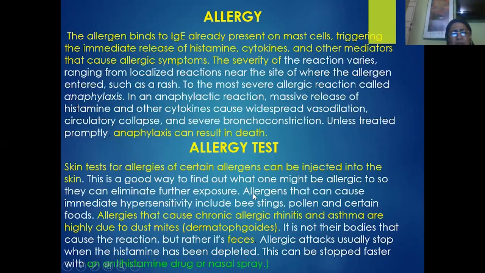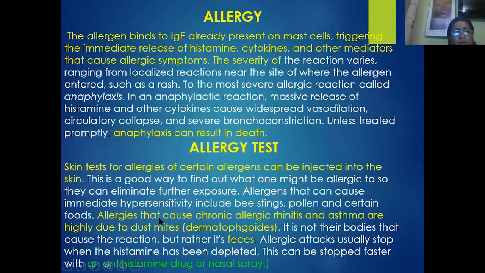Suppose the person does not show any reaction. Suppose if the person is allergic to the particular antibiotic like penicillin, usually the allergen that causes the immediate hypersensitivity, that causes the withdrawal of the antibody, so that the person will not receive that antibody. Similarly, apart from the various types of medicines, we also have natural anti-allergens or the antigens, which are allergens. They include the bee stings, pollen, and certain types of food.